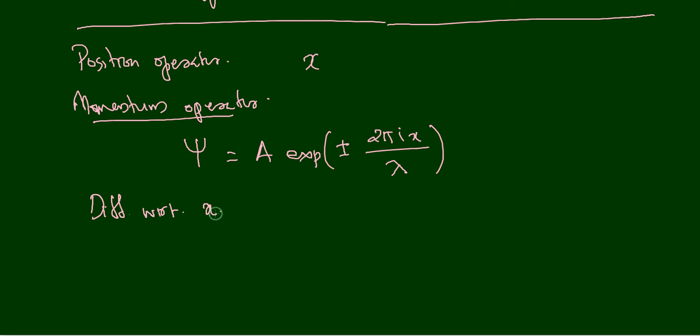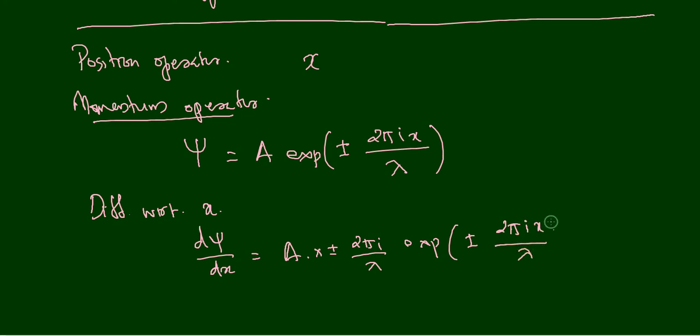So when we are differentiating with respect to x, we get d psi by dx is equal to A exponential plus or minus 2 pi i x by lambda. A is a constant, so let me put that constant here. Now the differential of the exponential plus or minus 2 pi i x by lambda is equal to plus or minus 2 pi i divided by lambda exponential plus or minus 2 pi i x divided by lambda.